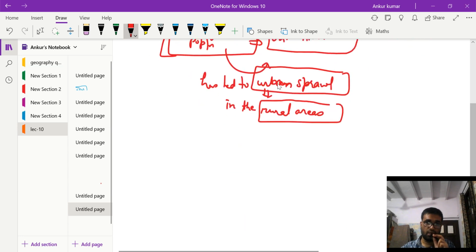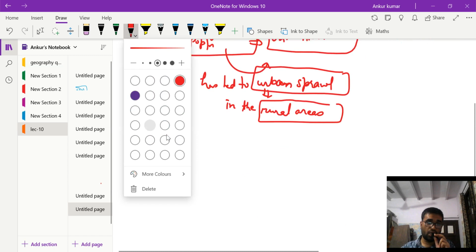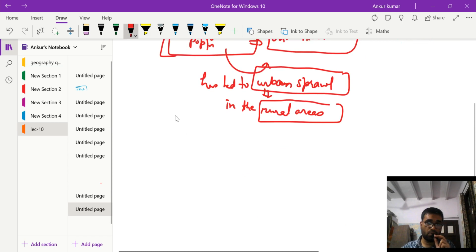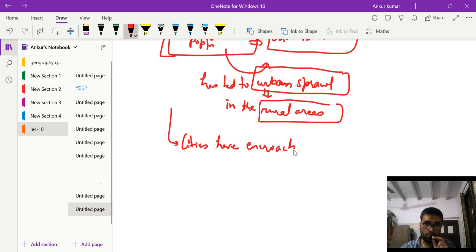So in this sense what we are saying is that cities have encroached upon the arable land. Cities have encroached upon the forest land.